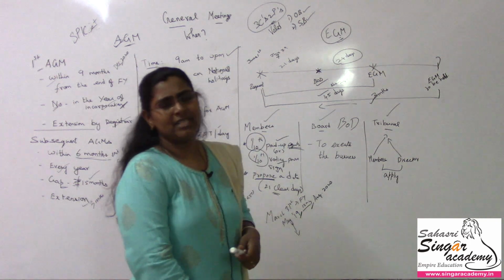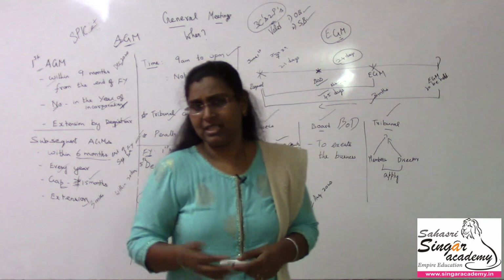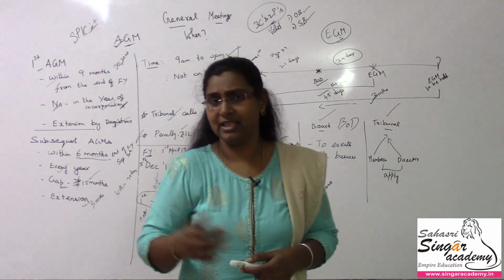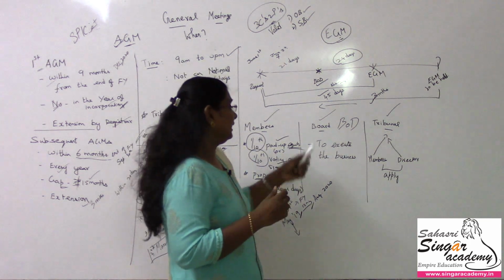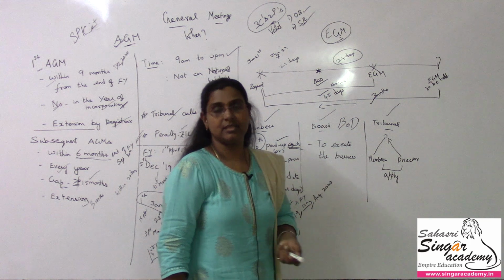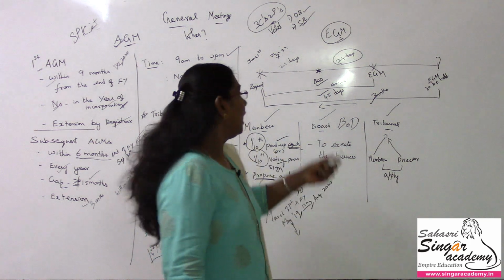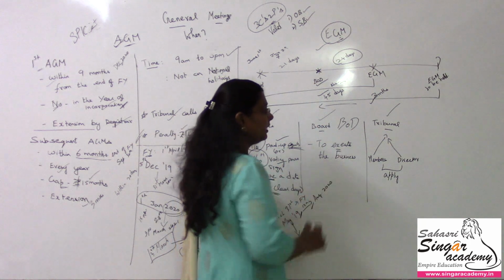Sometimes borrowing powers are limited for the board of directors. So they want to borrow or they want to shift the registered office from one state to another state. So there are many cases where they have to get the approval from the shareholders. In such a case the board of directors themselves can take the business for shareholders' approval. Then they can go for calling the EGM to execute some business here.